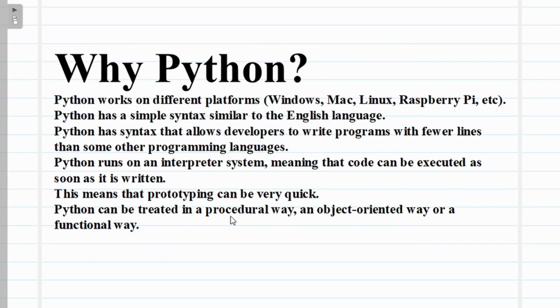Then we have a lot of software and scripting languages like Python. But why we recommend Python is that it works on different platforms, such as Windows, Mac, Linux, and Raspberry Pi. Raspberry Pi is IoT oriented. That's it. For all of these things we can use Python. Okay. Then it is very simple coding, like the English language.